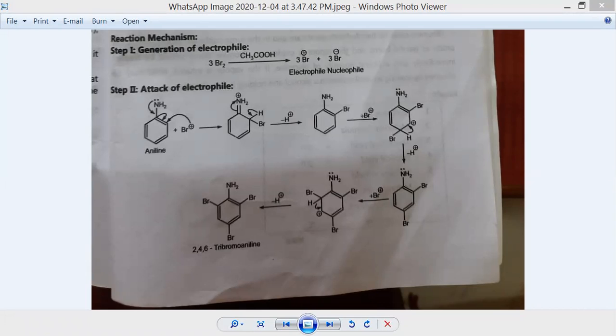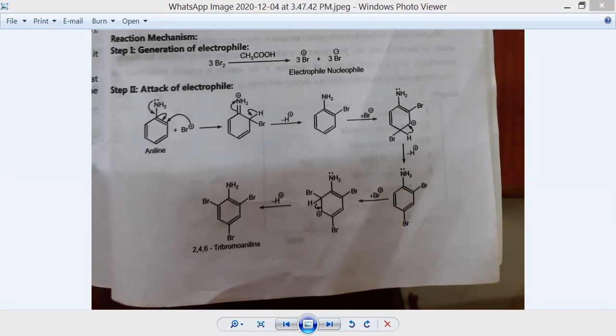And the melting point is in the range of 119 to 120 degree centigrade. Then report the yield. This 10 gram is nothing but the theoretical yield. Then report the melting point. Recrystallize a small portion from methylated spirit, and the melting point of the pure recrystallized product is 120 degree centigrade. So in this manner, we are going to synthesize 2,4,6 tribromoaniline from aniline. Very simple reaction, bromination. I hope everybody understood the reaction mechanism.